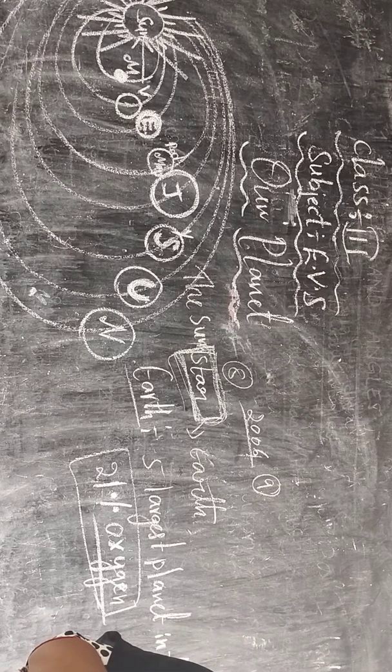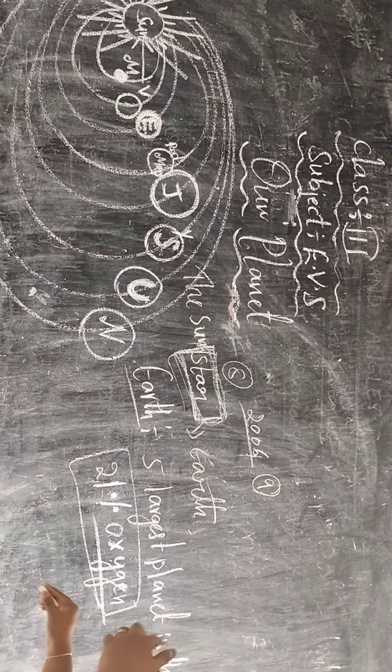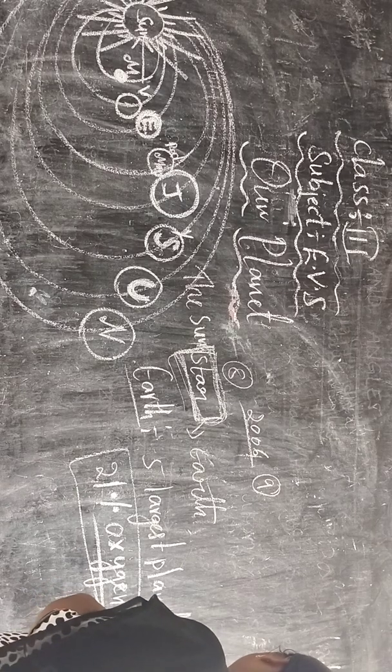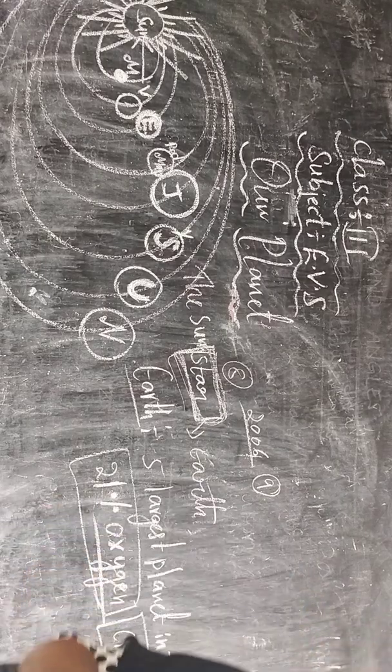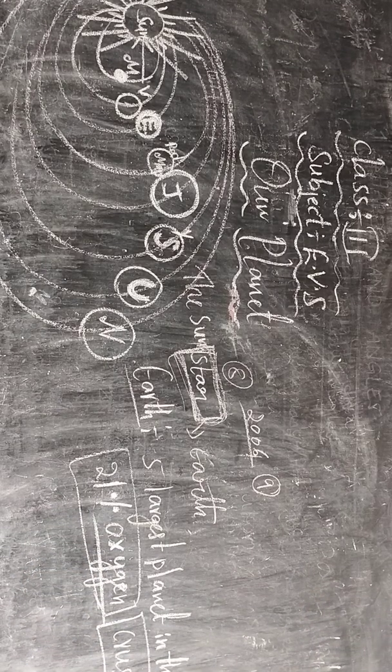The outermost layer of the Earth is the crust. C-R-U-S-T, crust. It is about 35 to 70 kilometers thick and consists of continents and water bodies.